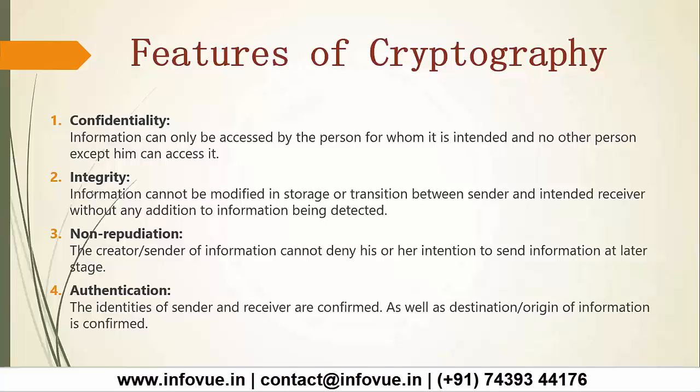Next is integrity. Information cannot be modified in storage or in transition between sender and the intended receiver without the modification being detected. Next feature is non-repudiation. The sender or creator of the information cannot deny his or her intention to send the information at a later stage. The next feature is authentication. The identities of sender and receiver are confirmed, as well as the destination and the origin of the information.